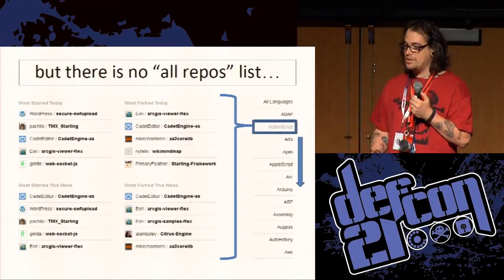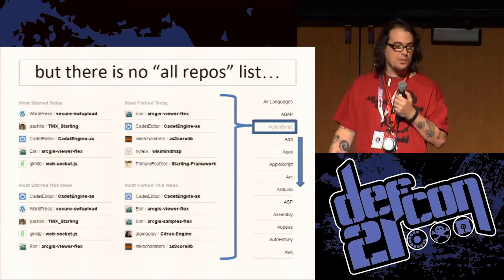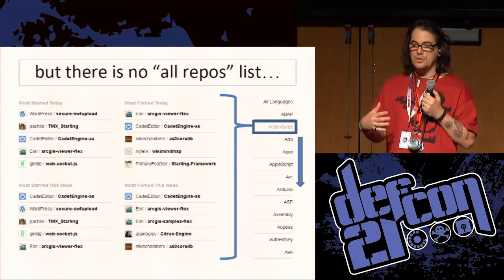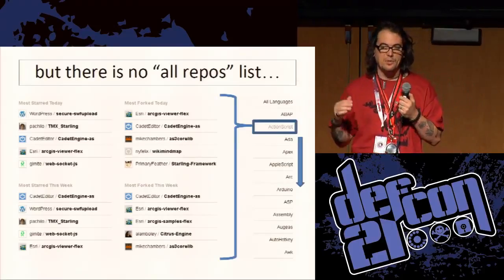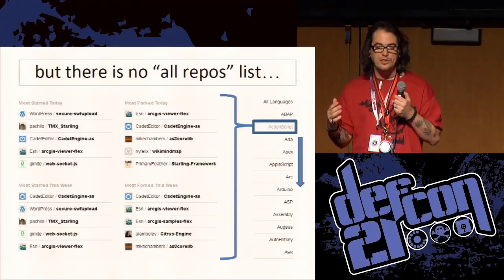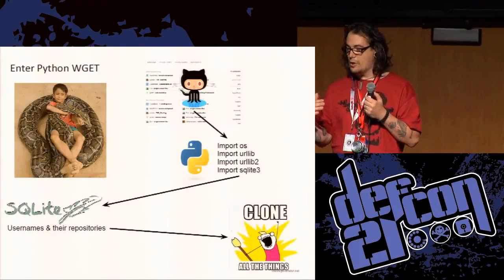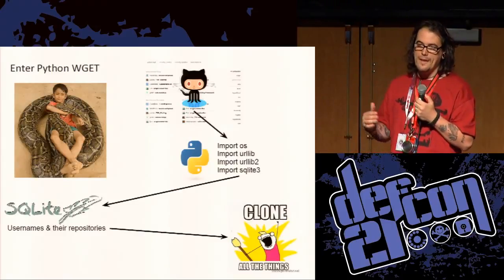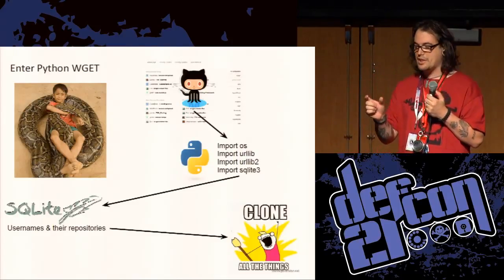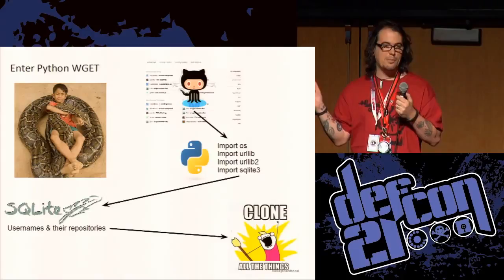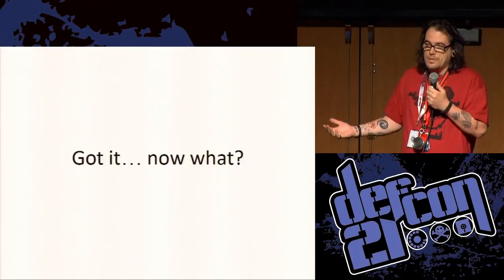So my first problem was that I couldn't find, at 2 in the morning, mind you, a good way to get all the repositories. So I went to GitHub's lists of the top repositories, the most forked. So I used some basic Python and started web scraping all of that. I'm saving it into SQLite, the usernames and the project names, and then just set my computer loose cloning all the repositories. So now what do I do with it?